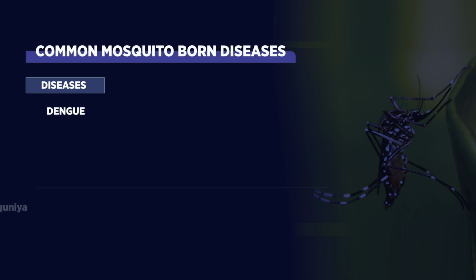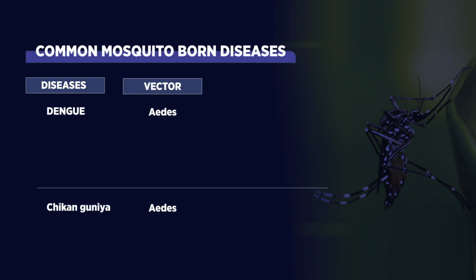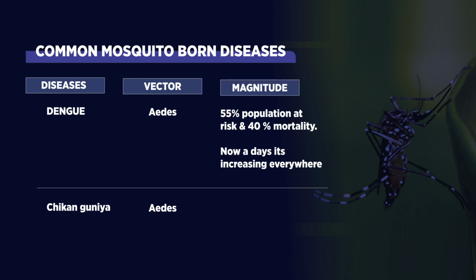Dengue and chikungunya are transmitted by the female Aedes mosquito. 55% of the population is affected by this disease. The disease has a mortality rate of 40%. Chikungunya disease is not fatal but causes severe joint pain.